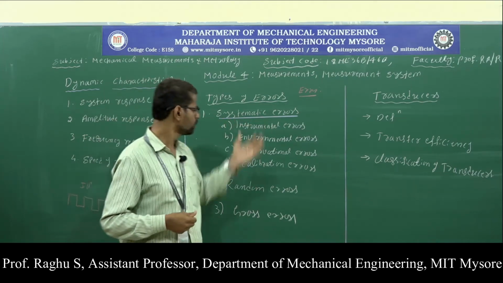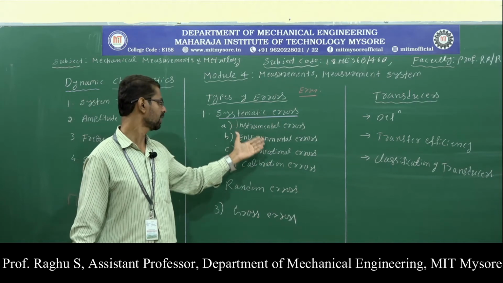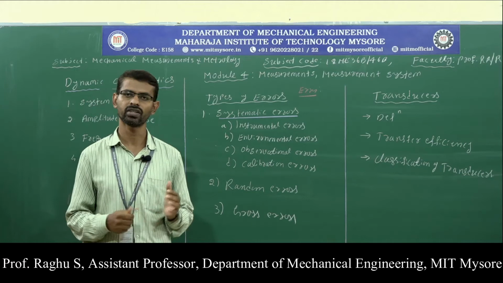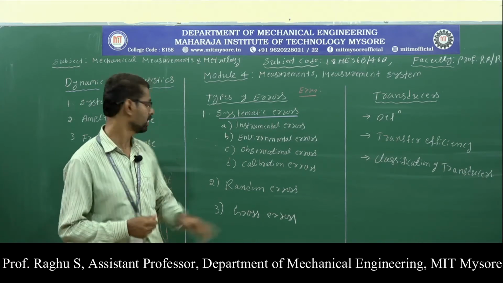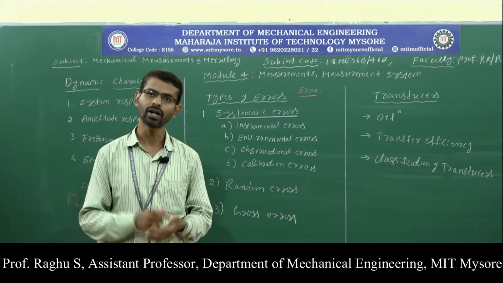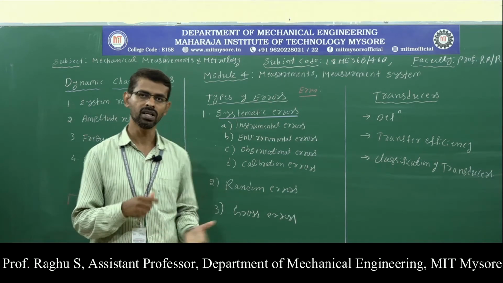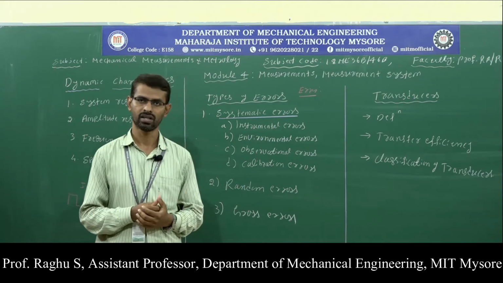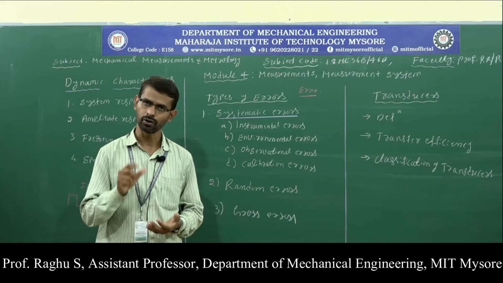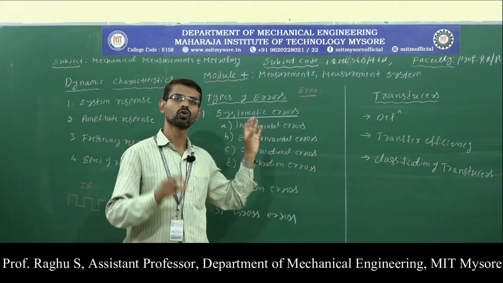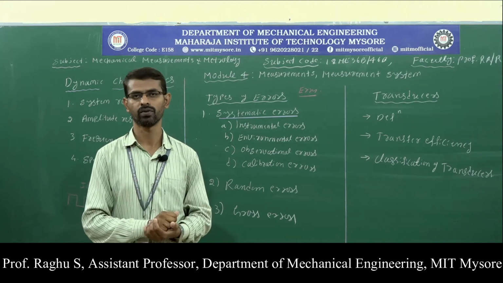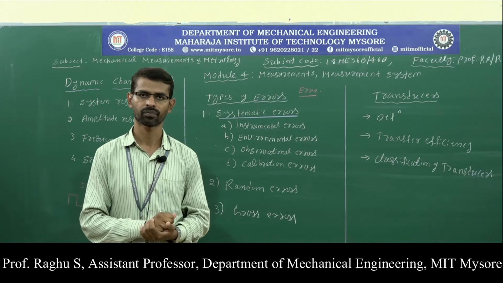Now let us discuss the types of systematic errors. Here we have instrumental errors, environmental errors, observational errors and calibration errors. Now let us discuss one by one. What do you mean by instrumental errors? If the instrument is not designed properly or not maintained properly, then obviously we have instrumental errors. They are constant and repetitive in nature. To eliminate instrumental errors, we need to design the instrument properly and maintain it properly.